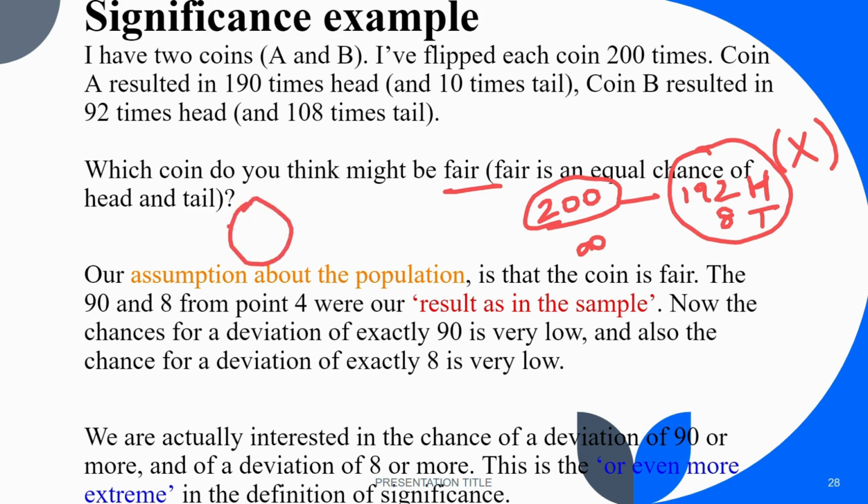So here the population, I will call it P, is unlimited tosses. The sample is 200 tosses. Looking at this behavior in 200 tosses, we can say that yes, the coin is not fair, and even if it is tossed unlimited times, it will still be not fair.